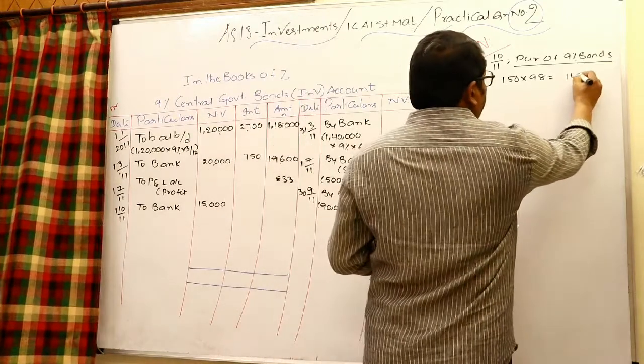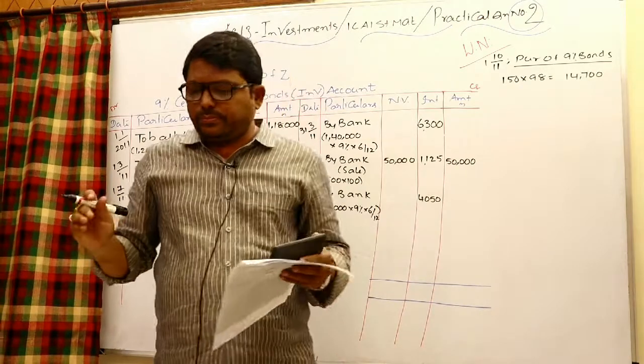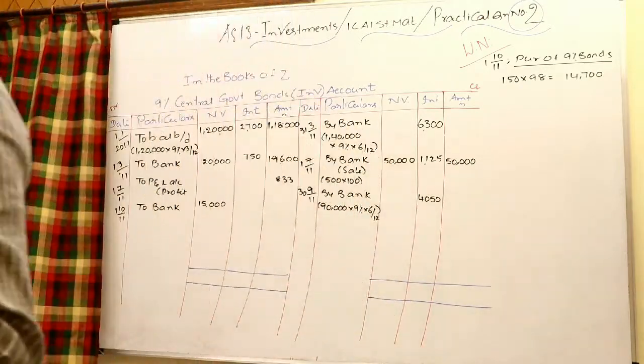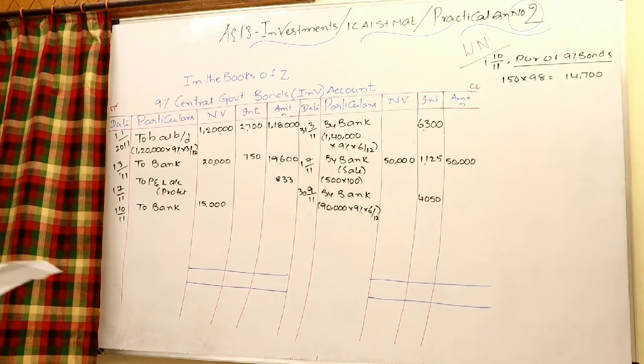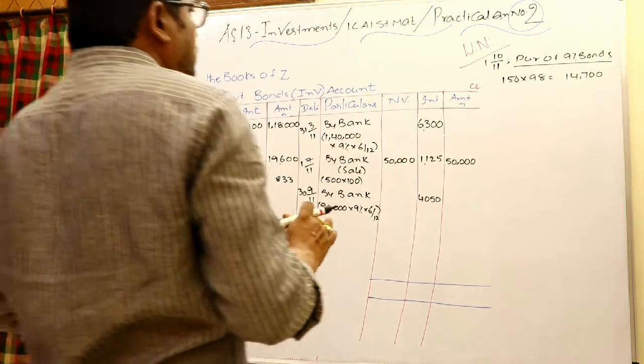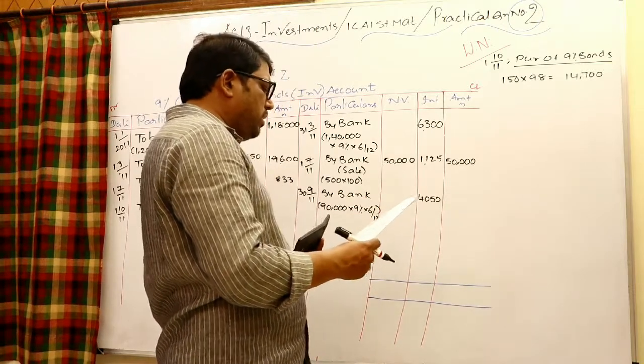14,700. Look at whether it is cum interest or ex interest.